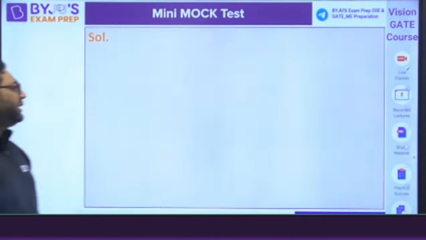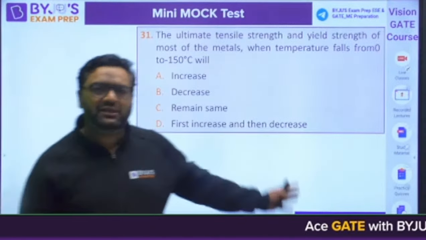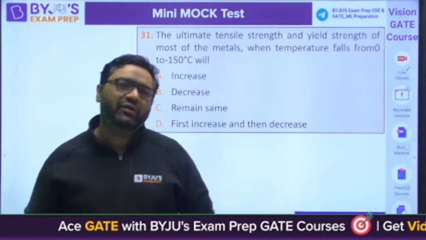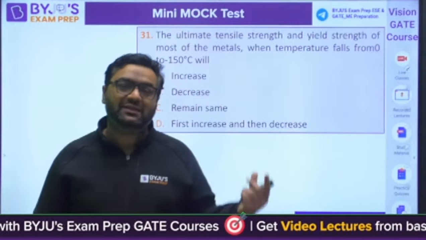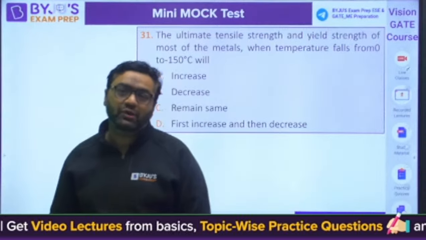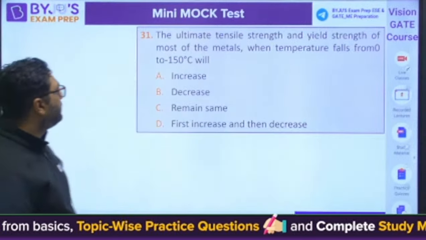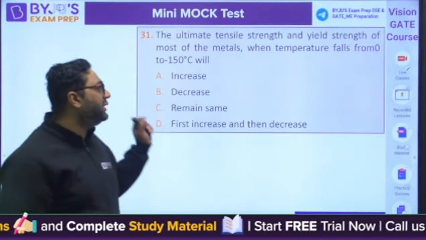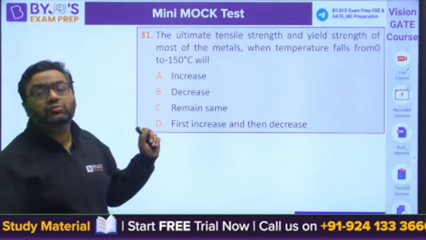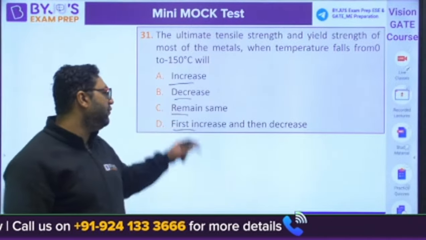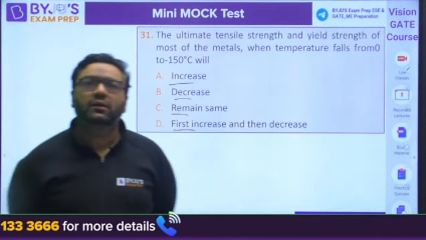So these are exactly the HPCL level question. In HPCL, you will see this type of question more in number, because they are giving you 170 questions and very less time. You are not even getting 1 minute a question. You are getting 40 seconds. The ultimate tensile strength and yield strength of most of the metals when temperature falls from 0 to minus 150 degrees Celsius: increase, decrease, same, or first increase then decrease?